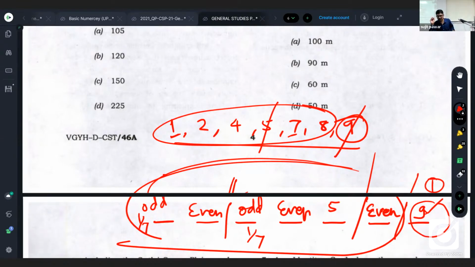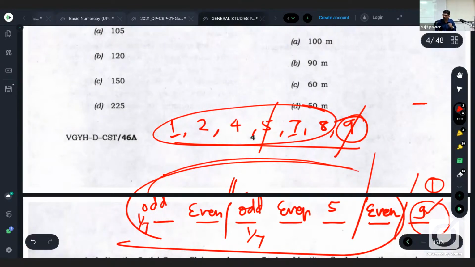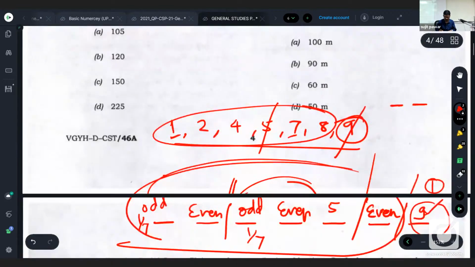Now here we have to apply the divisibility test of 4. What is the divisibility test of 4 that we discussed? The number formed by the last 2 digits must be divisible by 4, right? But whatever the units place may be, 0, 2, 4, 6 or 8, here the tens place digit of this number is odd.